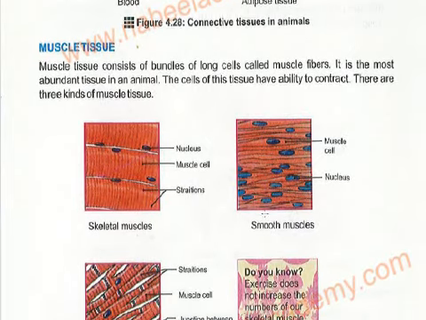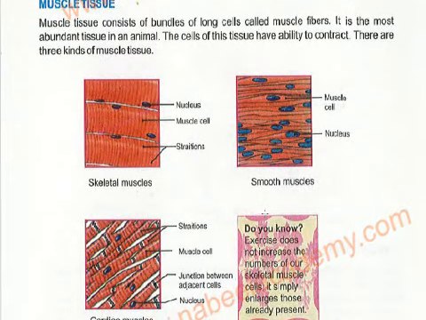Muscle tissue consists of bundles of long cells called muscle fibers. Of all the tissues present in animals, it is the most abundant tissue. The cells of this tissue have the ability to contract. There are three kinds of muscle cells. Now, first of all, what is the structure?